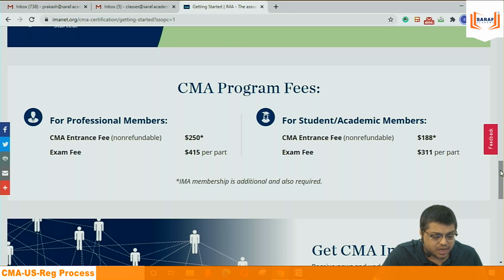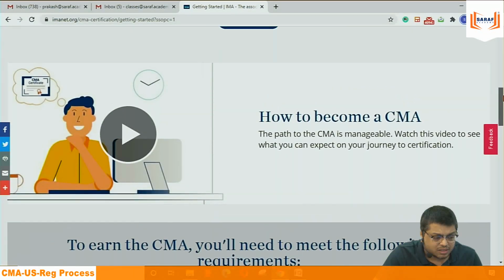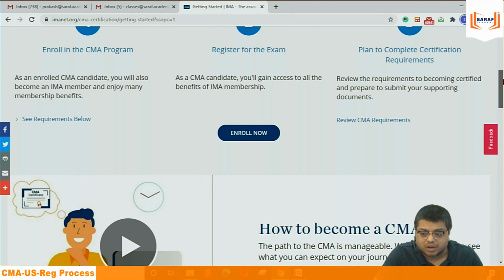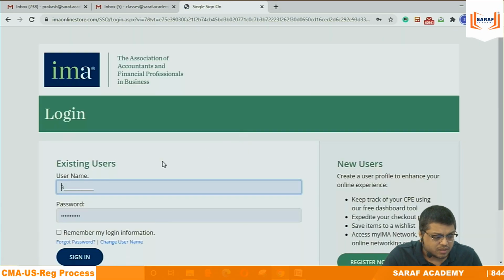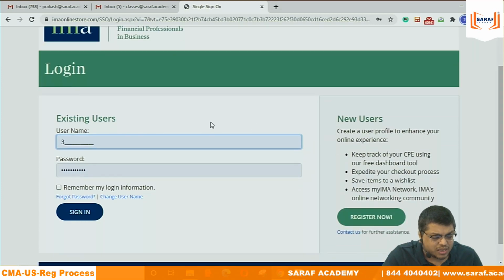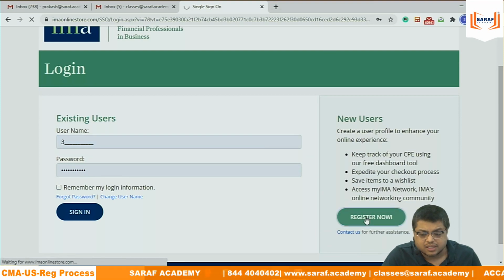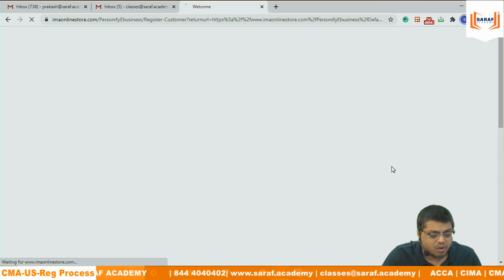For doing registration as a first time, you can say after 1 month if you are doing or any time. Click enroll now. Under enroll now, if you are an existing user, then in that case, you just need to write your user ID and password. But if you are a new user, then it is saying register new, register now.